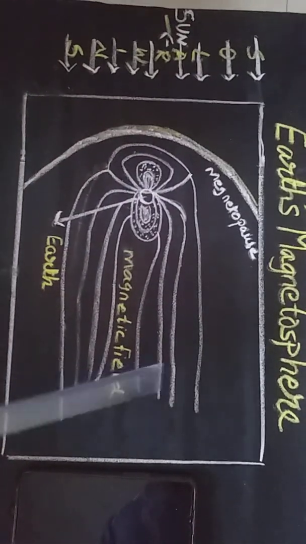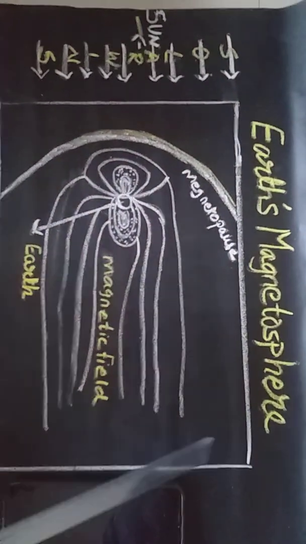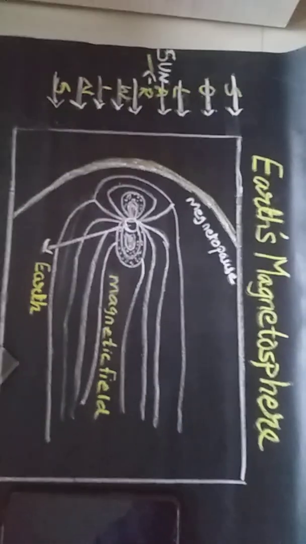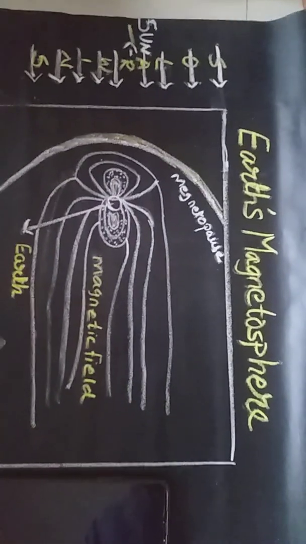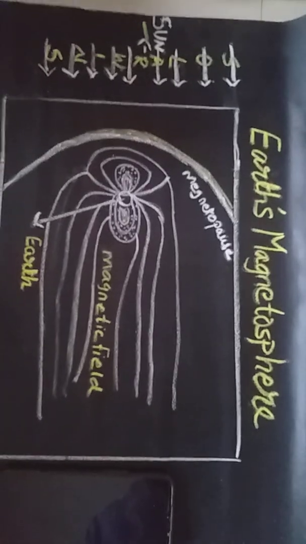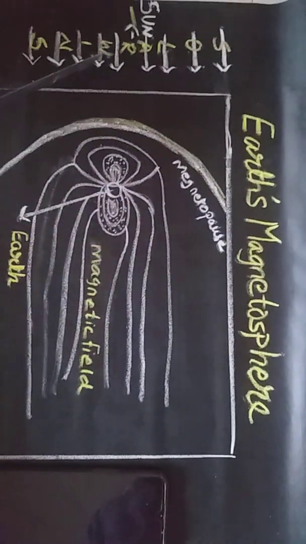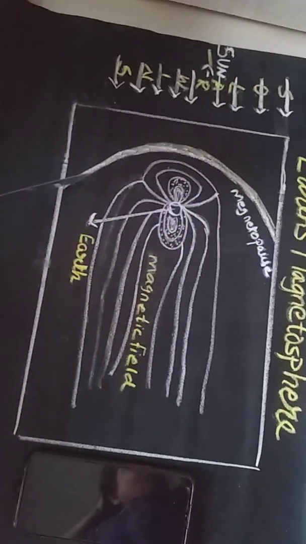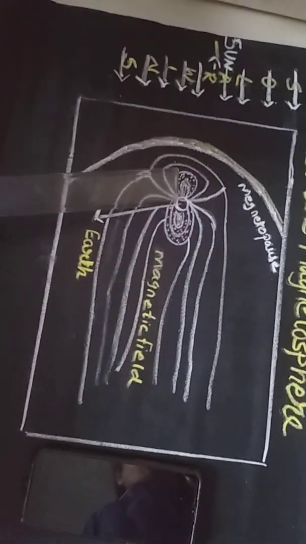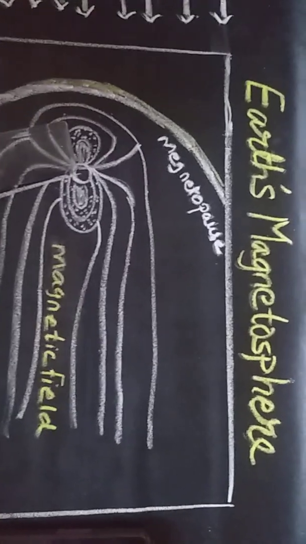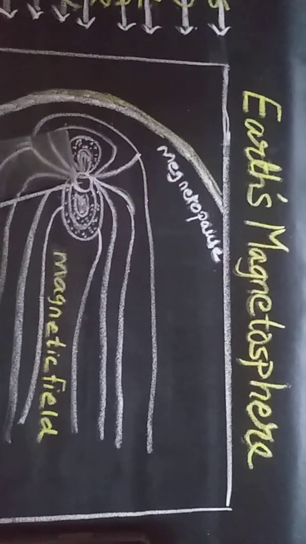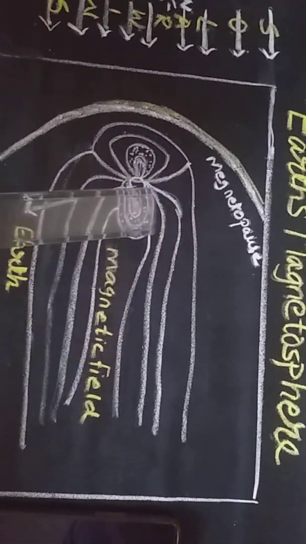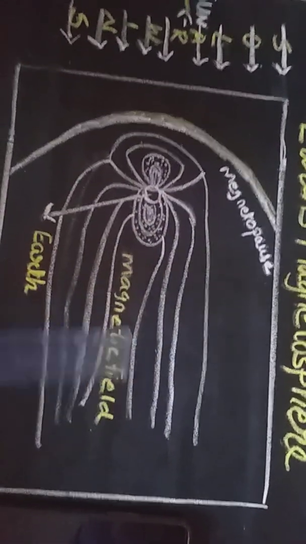Students, now we will study more about this diagram which I have drawn over here. Understood? Let's see. Earth's magnetic field works like a shield. Now children, see, these are the magnetic fields. You can see over here, it works like a shield. So here it has been protected, and this part, the center, is the earth. It is our planet. Understood? And these are the currents, which are called the magnetic field.